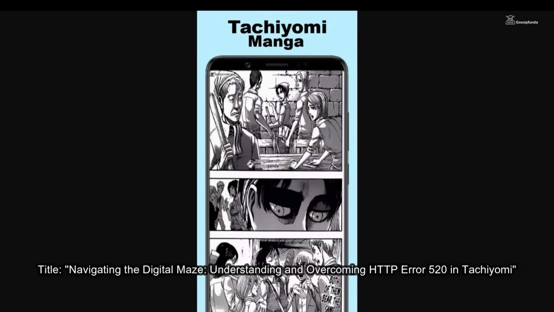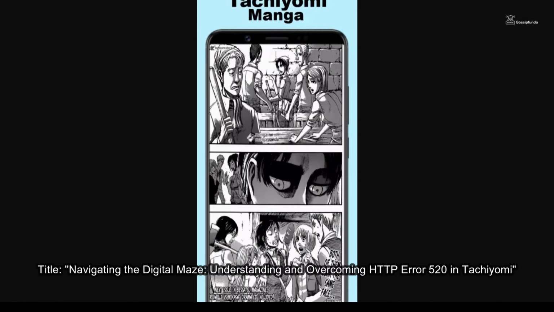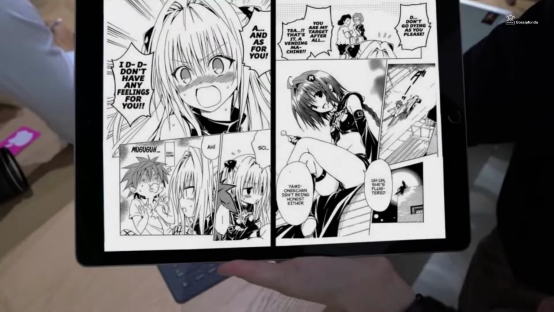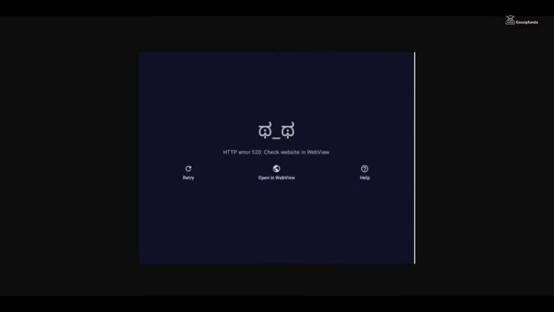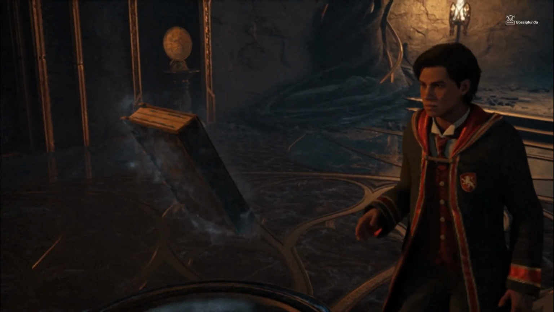Imagine this, you are in the midst of a captivating manga reading session on Tachiyomi, eagerly turning digital pages, when suddenly a foreboding screen appears, blank with the cryptic digits error 520. It's as if a mysterious force has disrupted your journey through the colorful worlds of manga.